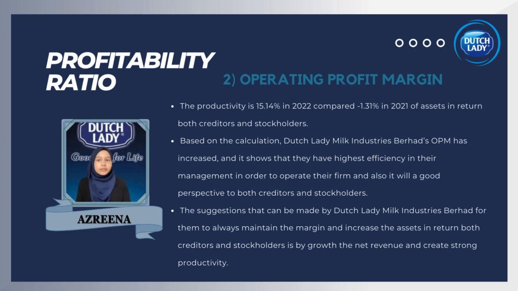Based on the calculation, Dutch Lady's OPM has increased, and it shows that they have the highest efficiency in their management in order to operate their firm, and it is also a good perspective for both creditors and stakeholders. The suggestion for Dutch Lady Milk Industries Berhad is to always maintain the margin and increase the assets in return for both creditors and stockholders by growing the net revenue and increasing productivity.